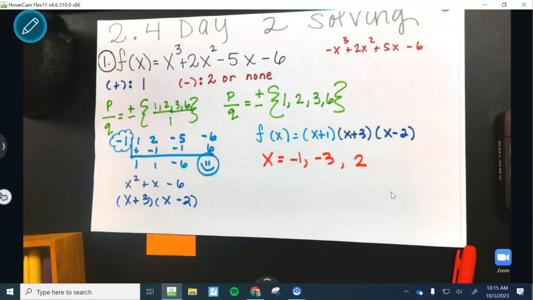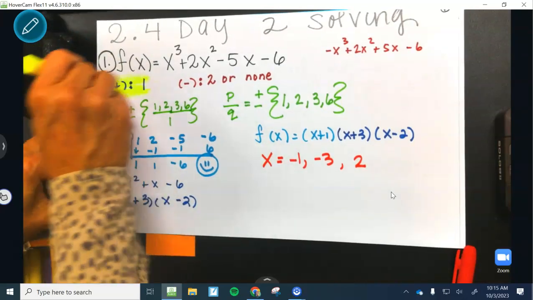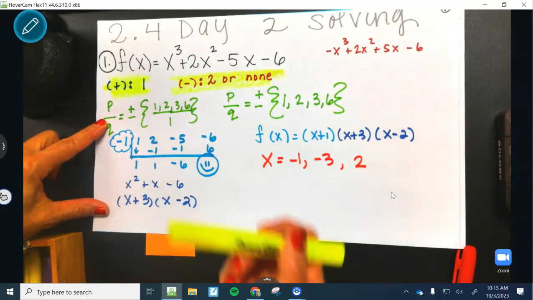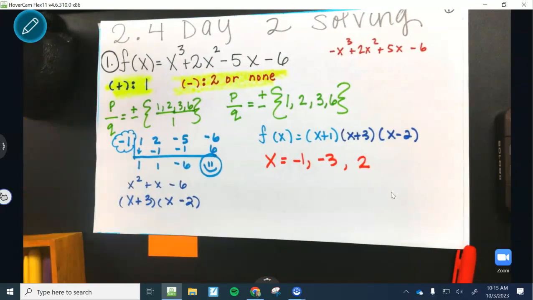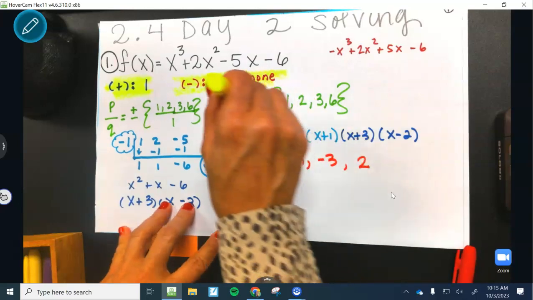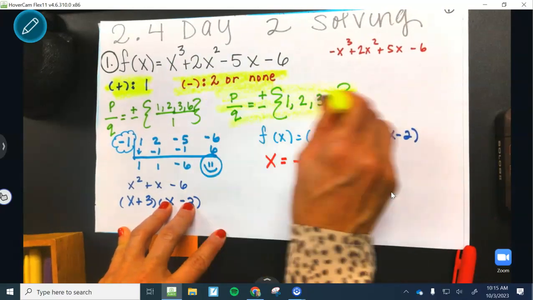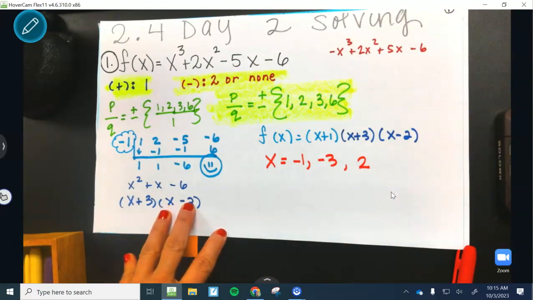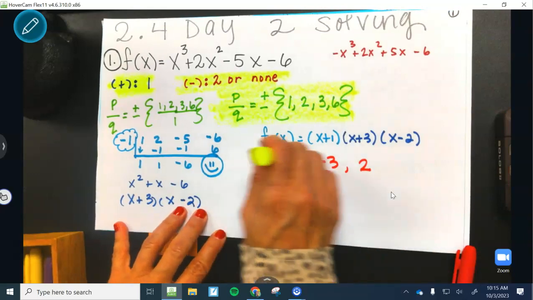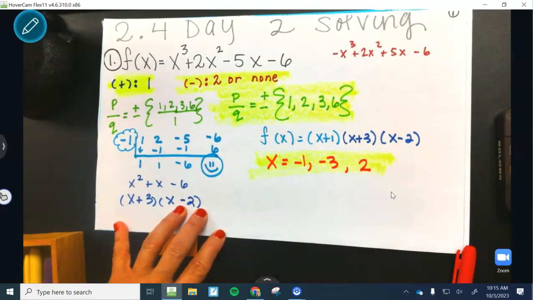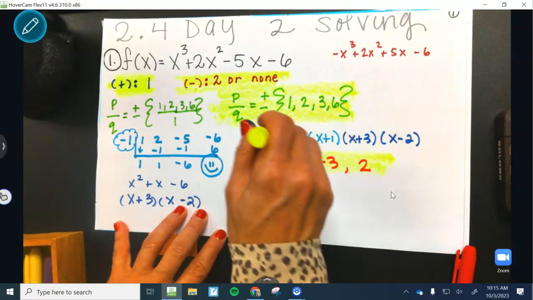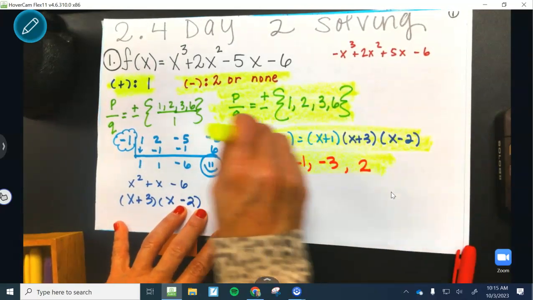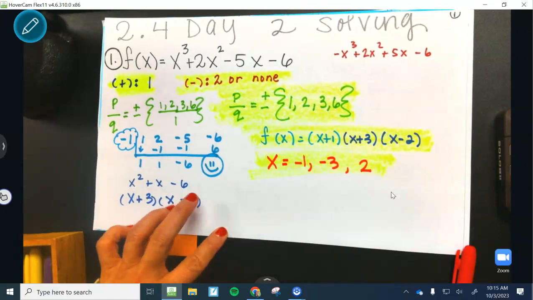So listen, on page 35, when it says Descartes, this is what you put on the blank that says Descartes. Where it says rational zeros, that's your answer bank. These are your rational zeros. Where it says zeros, that's what I wrote in this orange marker right here. And then your factored form is right here. Don't forget to write that equal sign. That's your factored form. That's all your blanks.